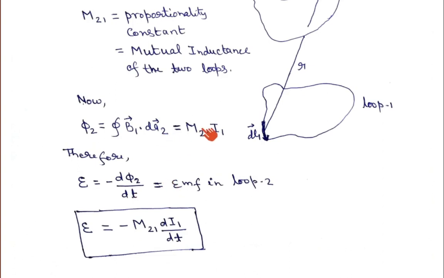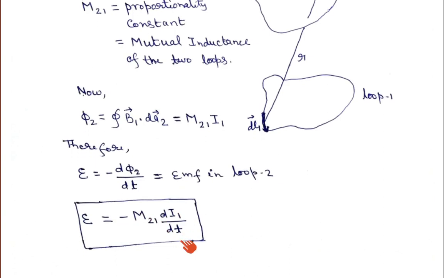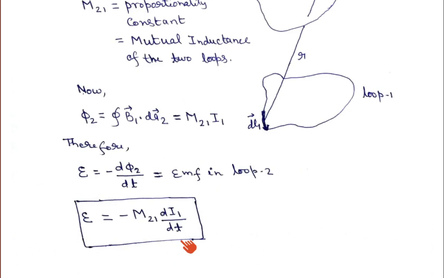And if you differentiate it, what you will get? So phi 2 is equal to M21 I1. So you get E is equal to minus M21 dI1 upon dt. So this is giving a very beautiful mathematical expression to understand what mutual inductance is, and this E is known as the induced EMF, electromotive force, in loop 2. This induced EMF is generated in loop 2 because, if you see, this E is equal to minus M21 dI1 upon dt.